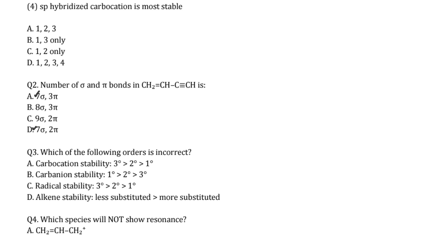Let me see how many pi bonds are there. There are only 3 pi bonds. So this is 1 pi bond, and this is 1 pi bond, and this is another pi bond. So there are 3. Our option is A.